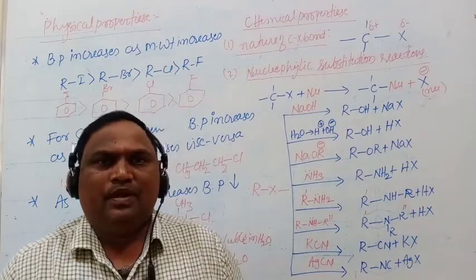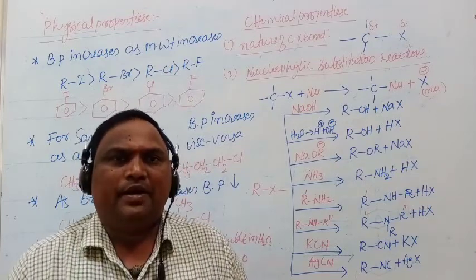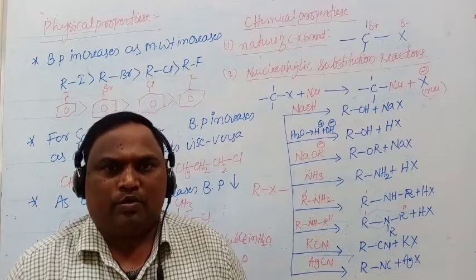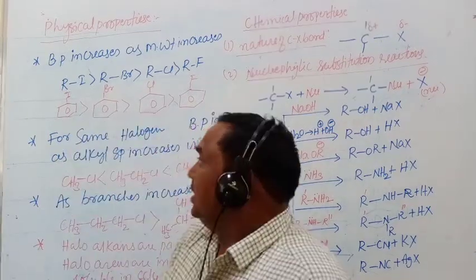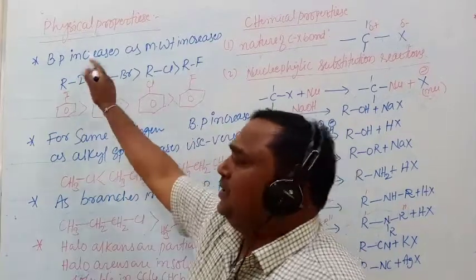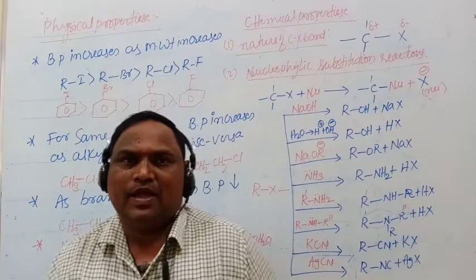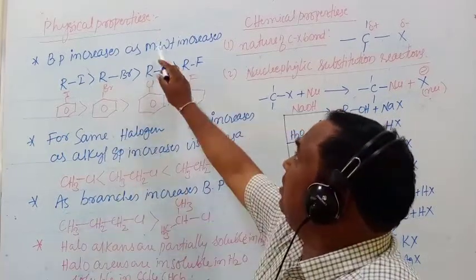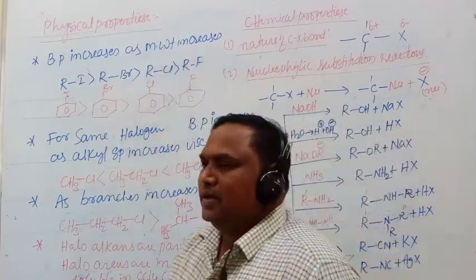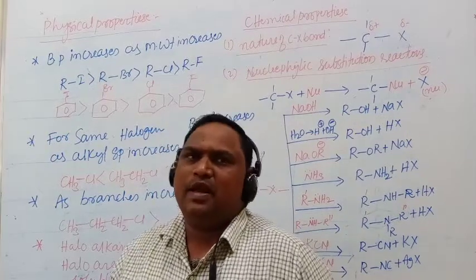Compared with them, the boiling points of haloalkanes and haloarenes are higher. Next point, this boiling point increases as molecular weight increases. This point is also applicable to any organic compounds.